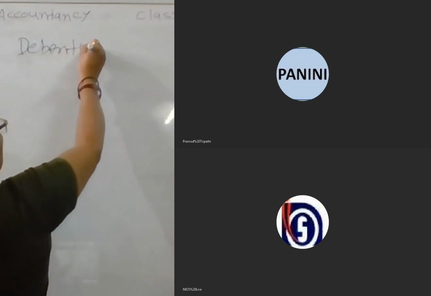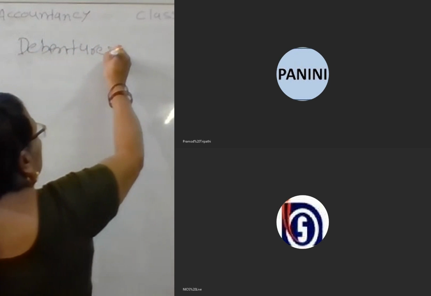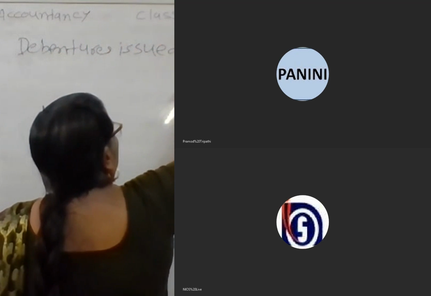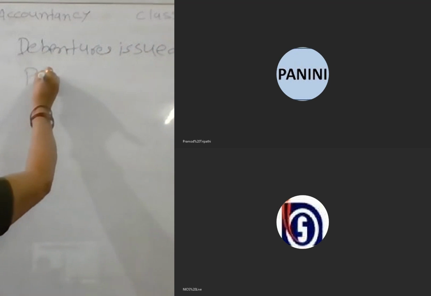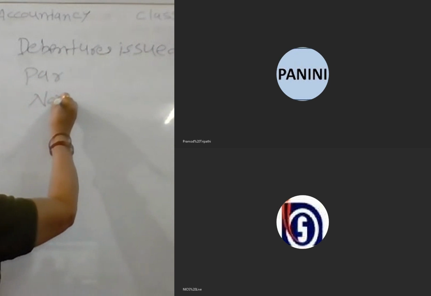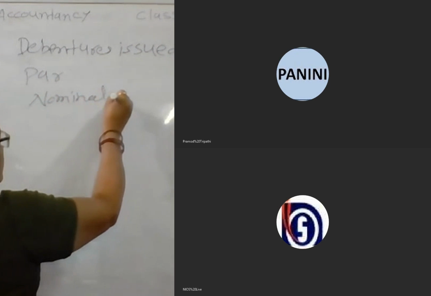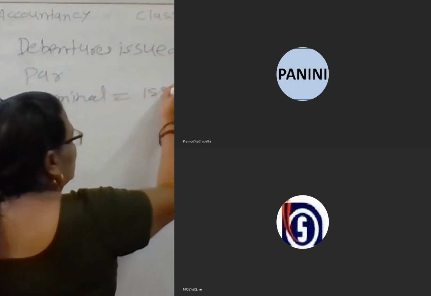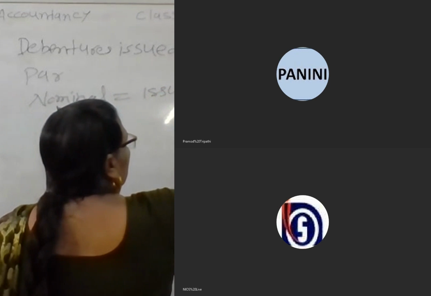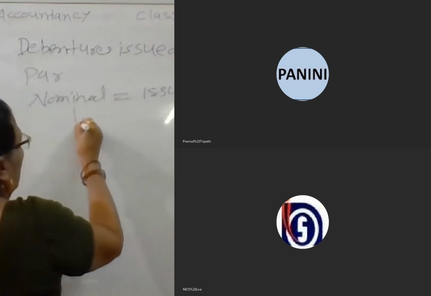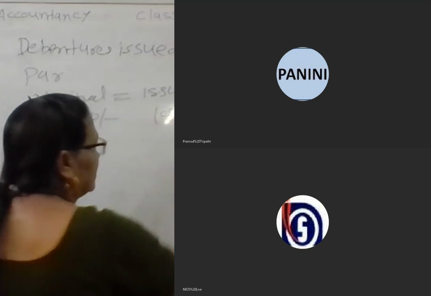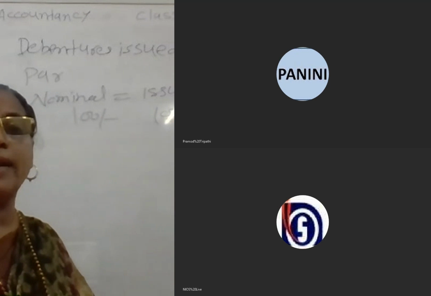Debentures issued at par. It means the nominal value is equal to the issued value. It means 100 rupees is the nominal value and the issued value is also 100 rupees.